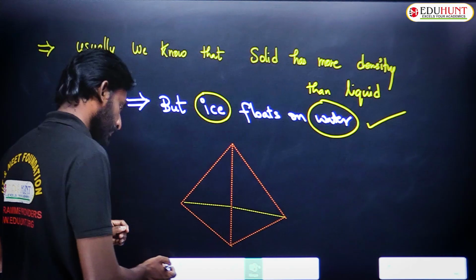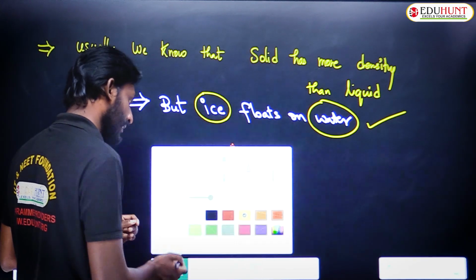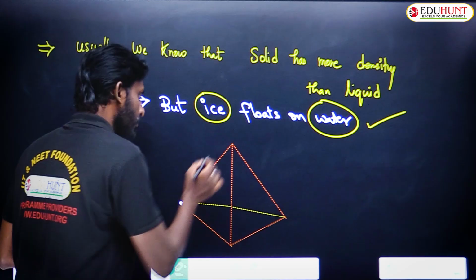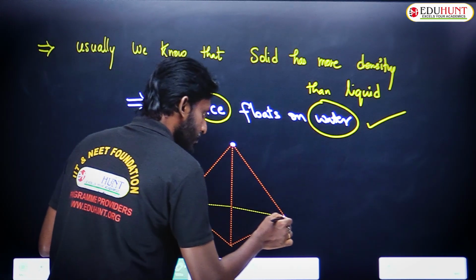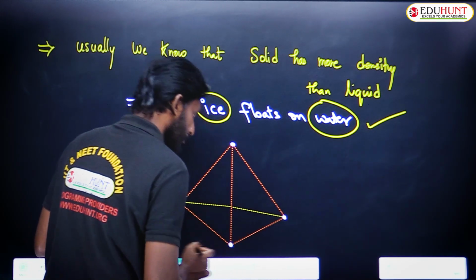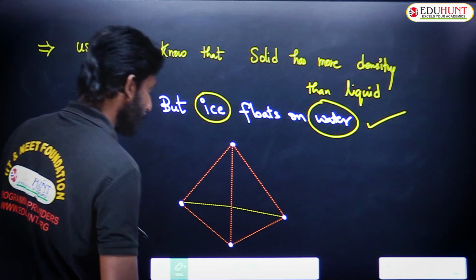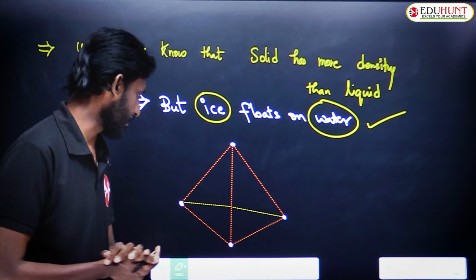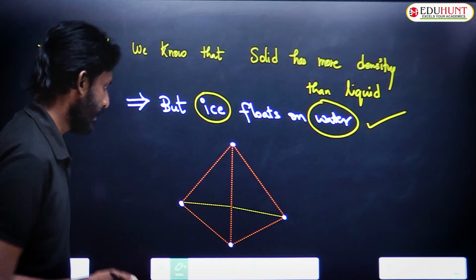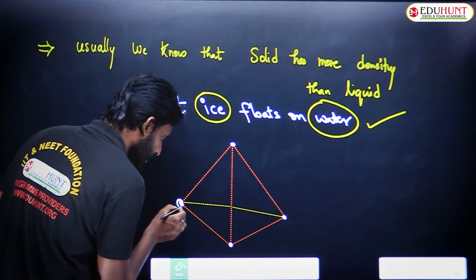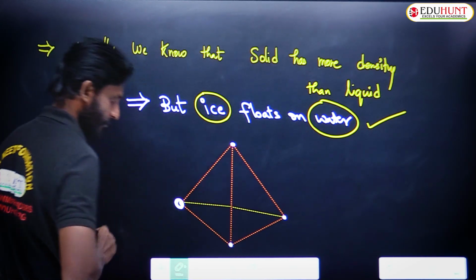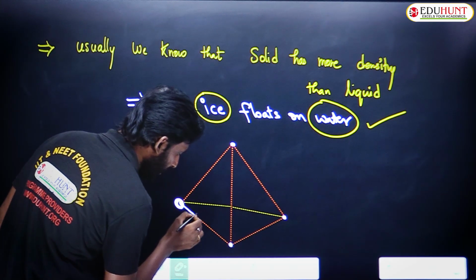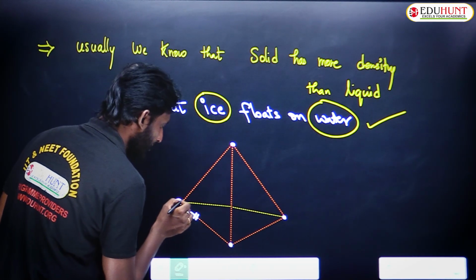Now the point is, H2O molecules are at the corners. That means at every corner there is an H2O molecule. But the point is how they are associated. I have taken 4. If I take an oxygen like this, then this will be one hydrogen, this will be another hydrogen.